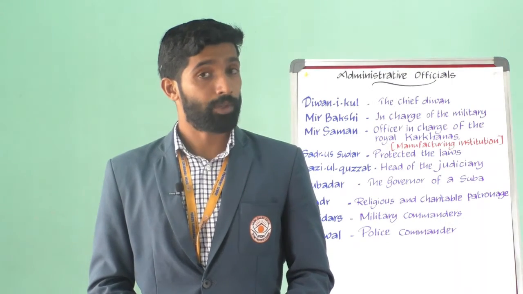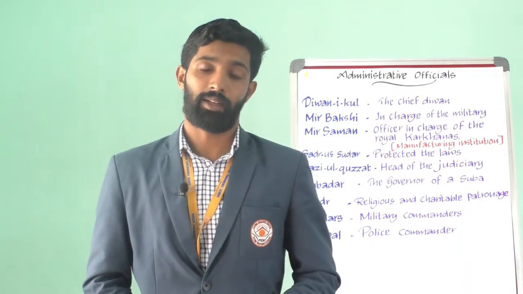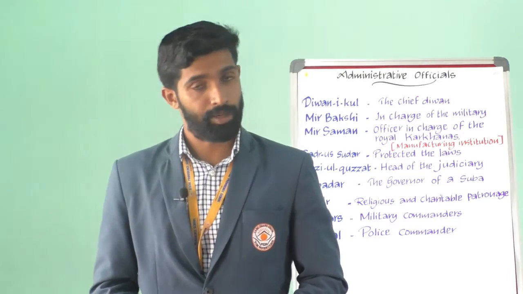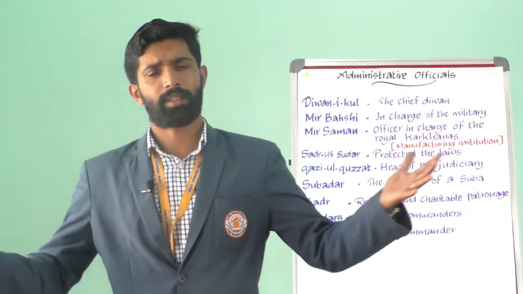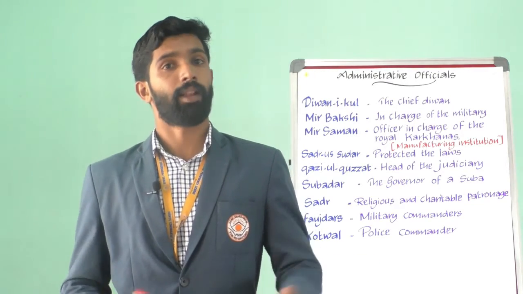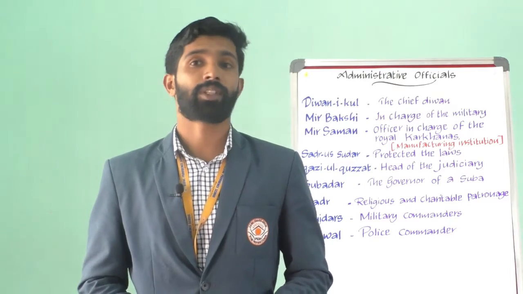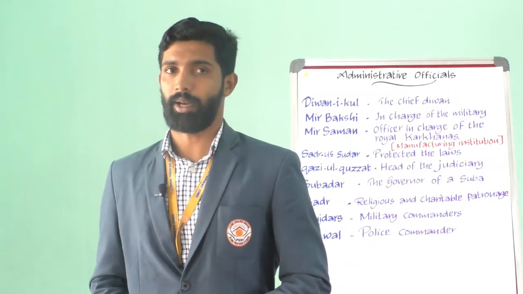We are going to learn an important point now, that is Ibadat Khana. Remember the word Ibadat Khana. What is Ibadat Khana? Akbar had built the new capital of the Mughal Empire at Fatehpur Sikri. It is in Agra.